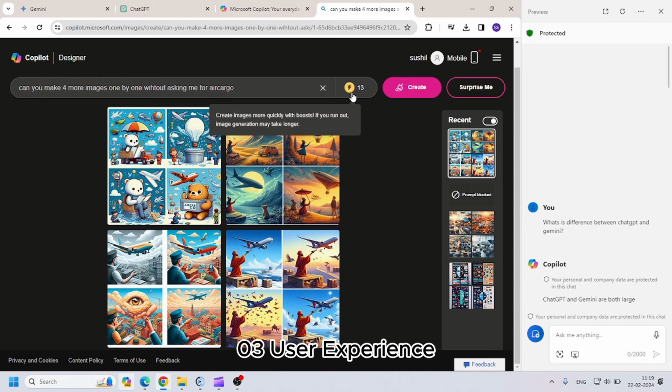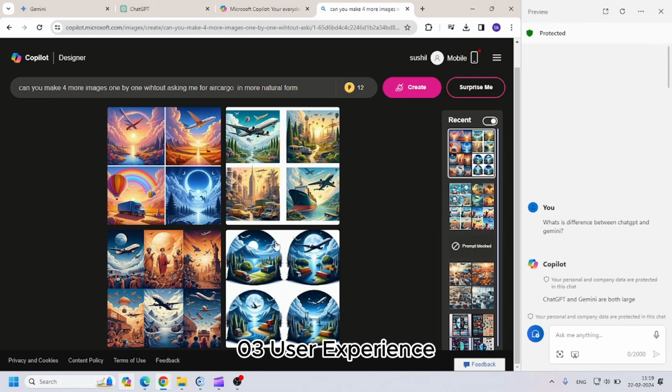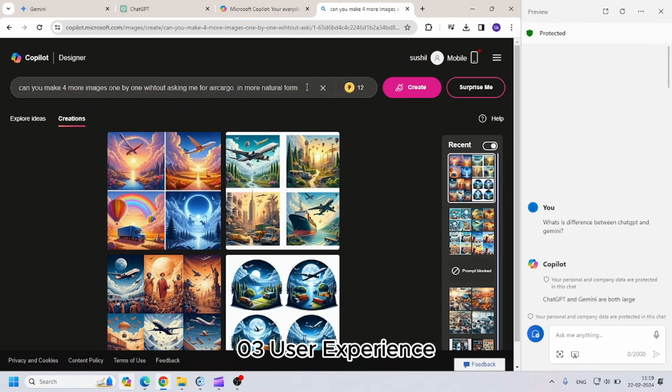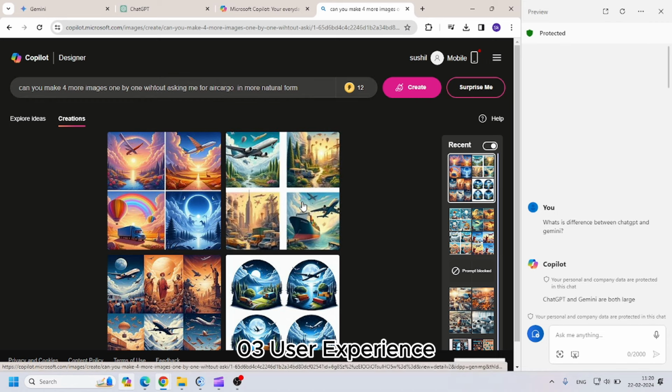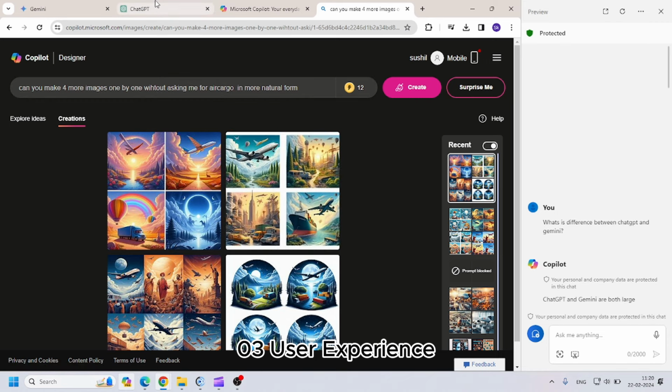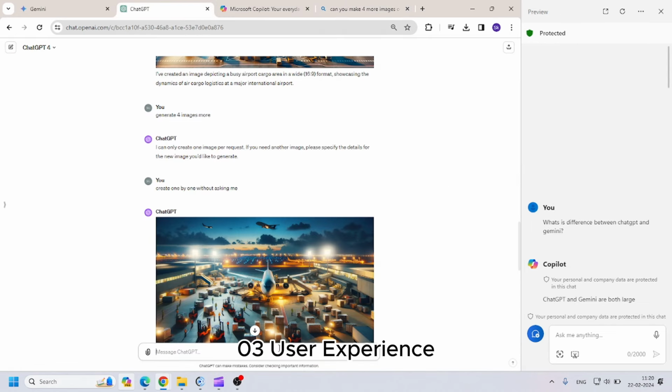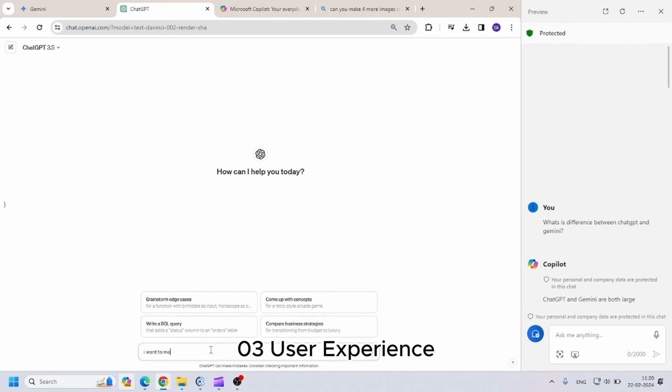But you can generate up to 15 images. I think this is good enough in a more natural form. So this is still not very natural, and there are some limitations. I think if we write the prompt very clearly, then definitely we can get more accurate results. Then generate proper prompts from ChatGPT 3. So if I switch to ChatGPT 3, I want to make air cargo images in a more natural form. What prompt can I give to DALL-E 3?